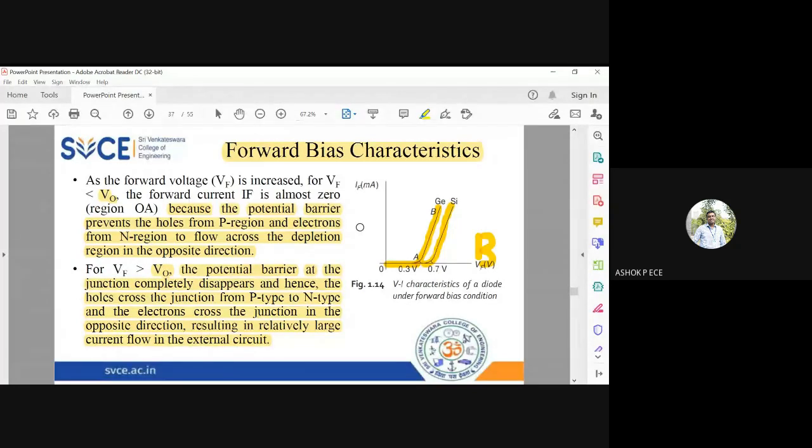And under forward bias condition, how will you connect? Remember, P for P. I'll connect the P region to the positive end of the battery and the N region to the negative end of the battery. And what will happen to the depletion layer? The depletion layer width keeps on reducing and becomes zero at some point. So three important observations you have to note down in forward bias characteristics.